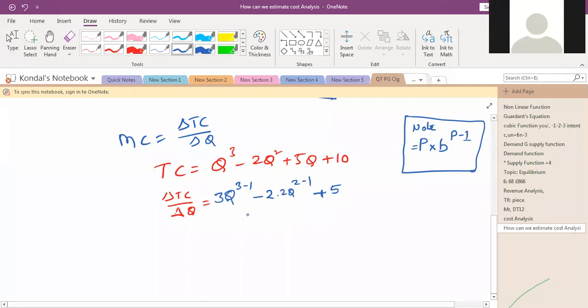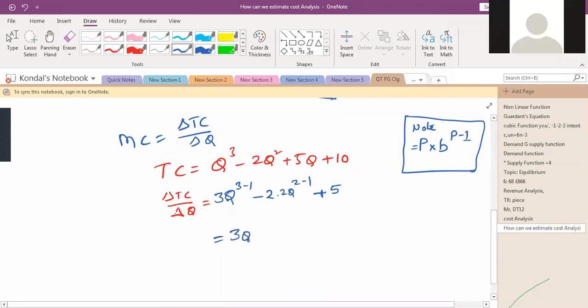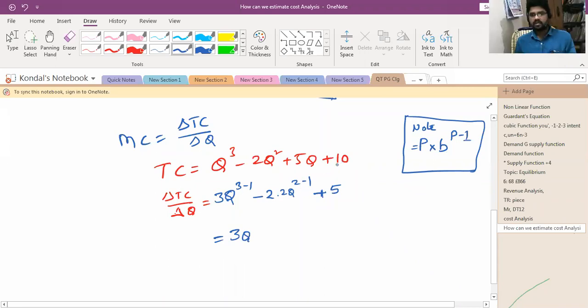Here this is a 10 value which is a constant, right? So we cannot take it into consideration for the derivative. In derivatives we should not take the constant, because it means only the rate of change in total cost due to change in Q only.